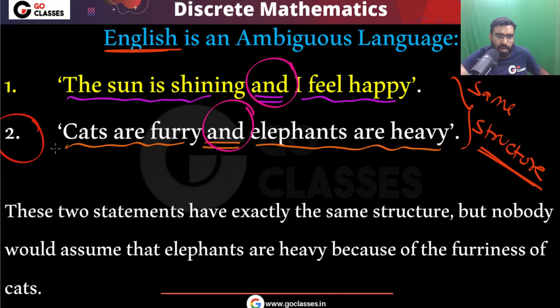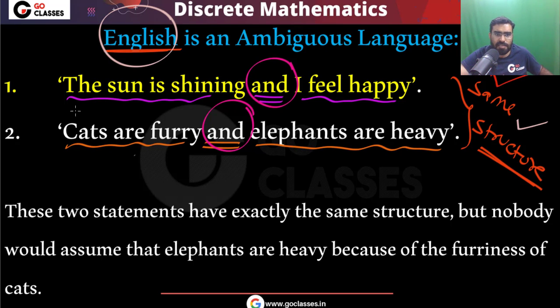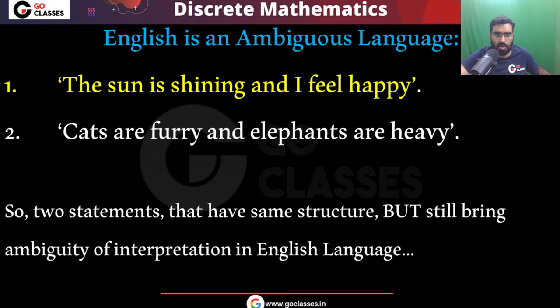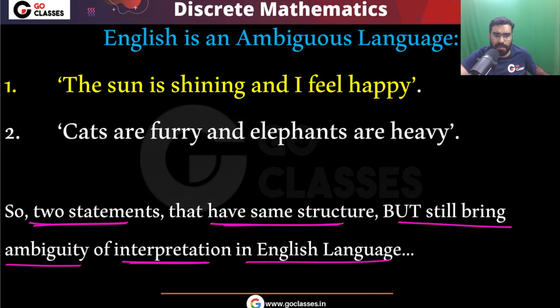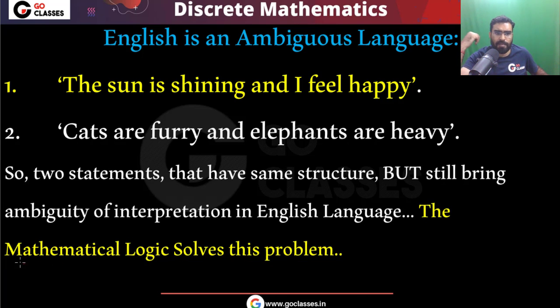In this statement, there is no ambiguity. In this statement, you can say that yes, they are completely independent. But in this statement, you have ambiguity. So two statements in the English language have the same structure, but still there is interpretation ambiguity. Okay, so that is the problem with English or any natural language. Whatever natural language you take, that is ambiguous. So you can notice two statements with the same structure, but still they bring ambiguity of interpretation in the English language. So this ambiguity can be resolved by mathematical logic.